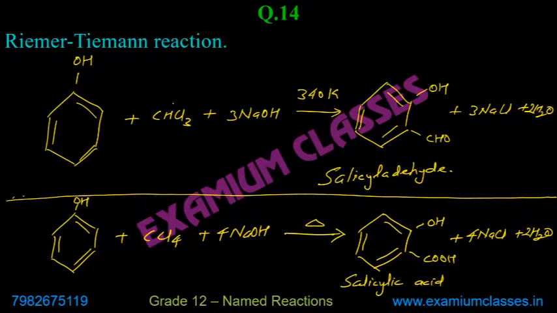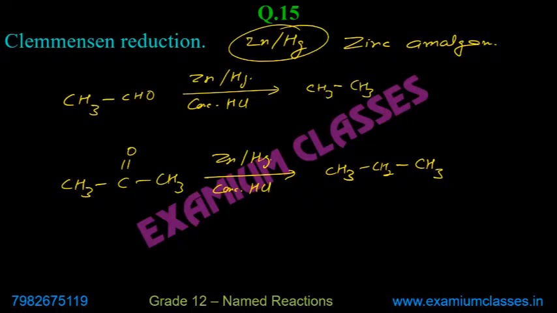This reaction, Reimer-Tiemann reaction, is used for both phenol to salicylic acid and phenol to salicylaldehyde. But remember, Kolbe or Kolbe-Schmidt reaction is only for phenol to salicylic acid. Then Clemmensen reduction, zinc amalgam in presence of concentrated HCl, direct conversion of carbonyl group to alkane. Carbonyl group to alkane.